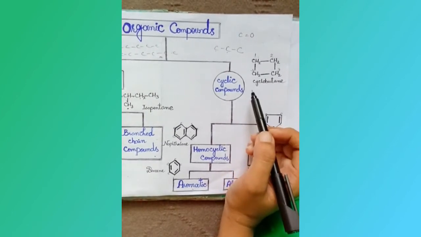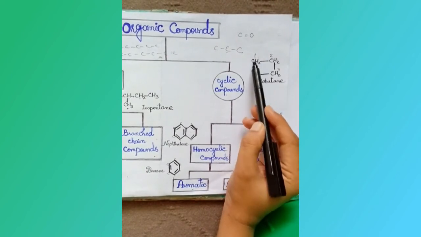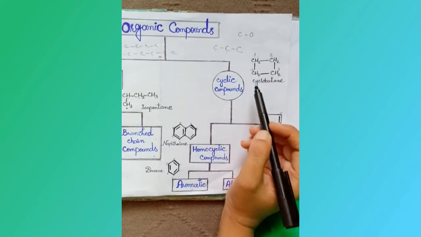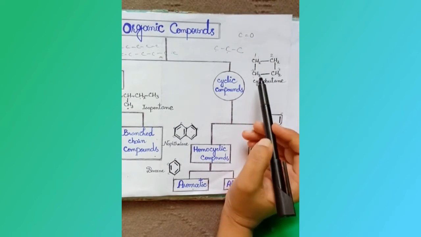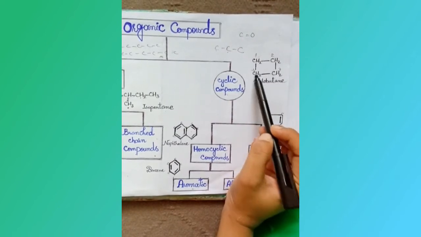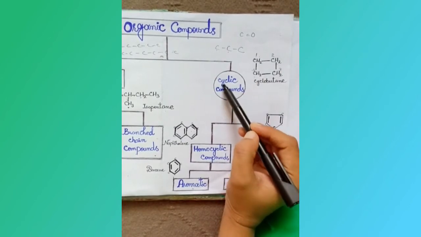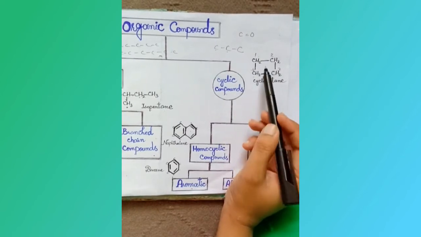In cyclobutane, this is carbon number 1, 2, 3 and 4. The first carbon and the last carbon are not free. They are joined together, forming a ring-like structure, a closed circular path. So it is an example of cyclic compounds because they are forming a cycle.